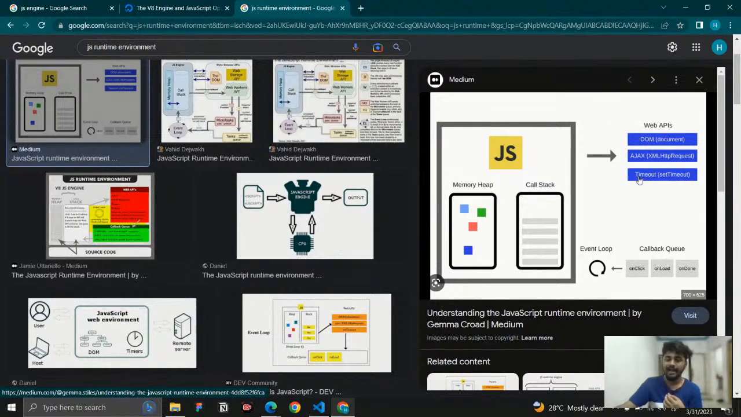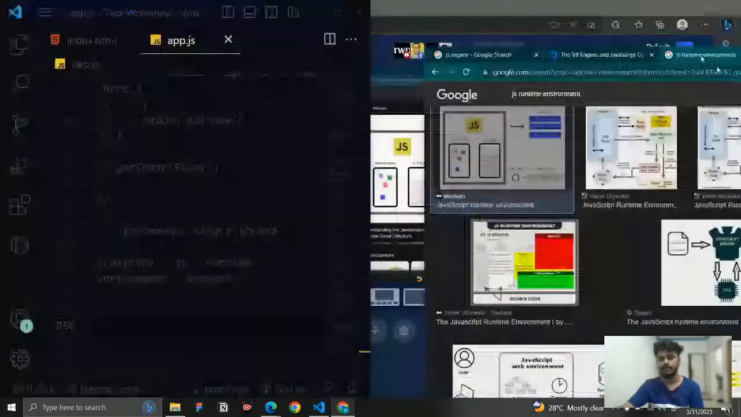Whenever we are writing this code, it is not handled by our call stack, because this is an asynchronous process and it is handled by the web API, not by the call stack. JavaScript will read the code, and once it finds it is not something related to it, it will send the code to the web API. That's what it will do.